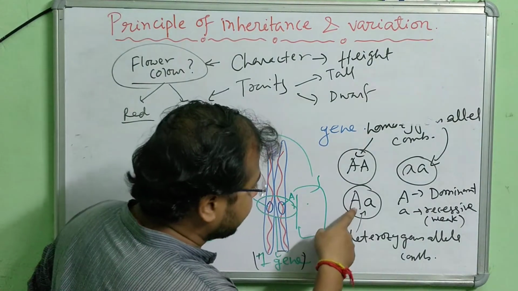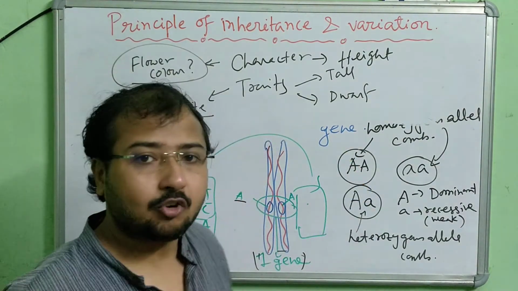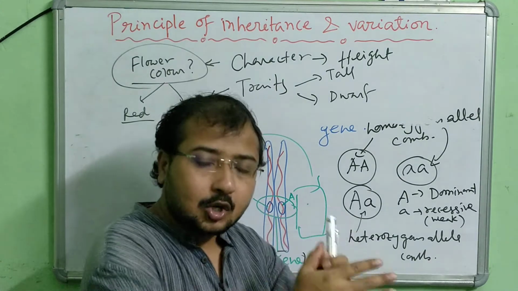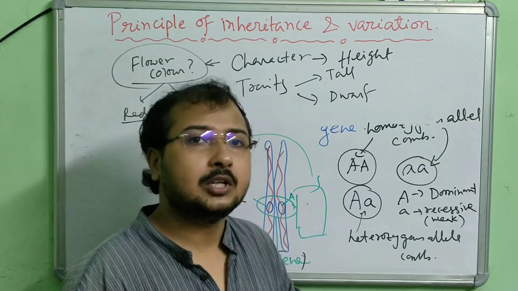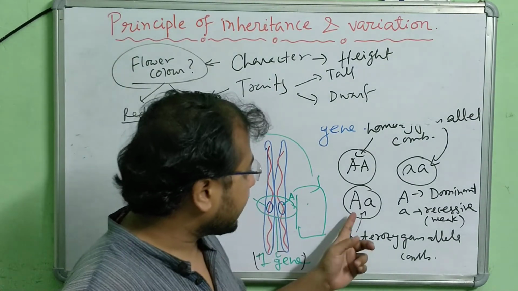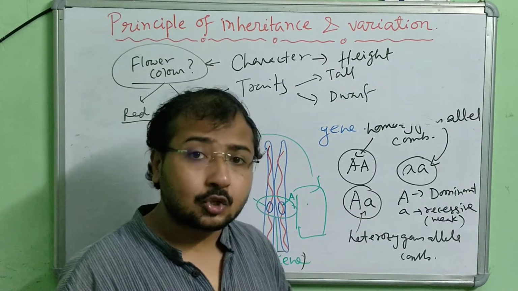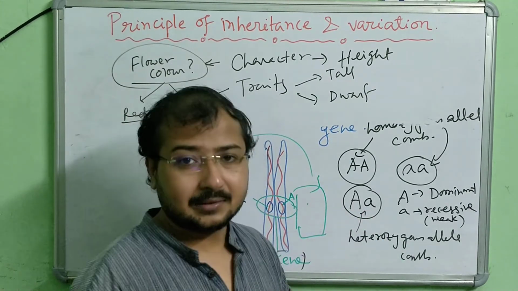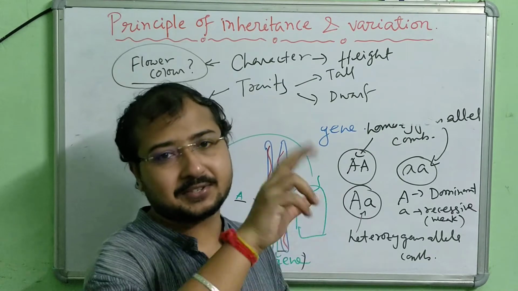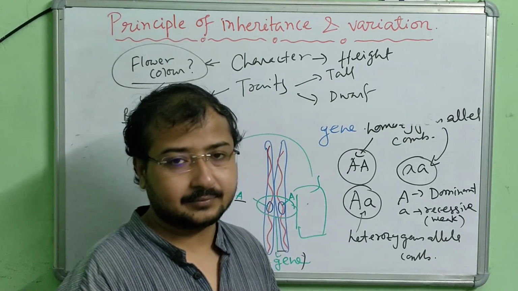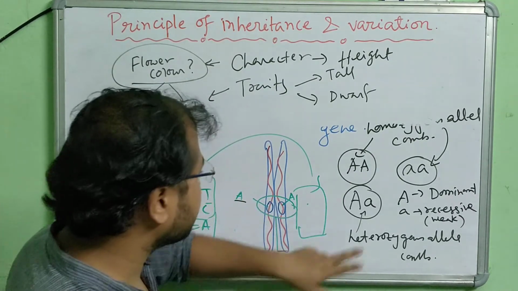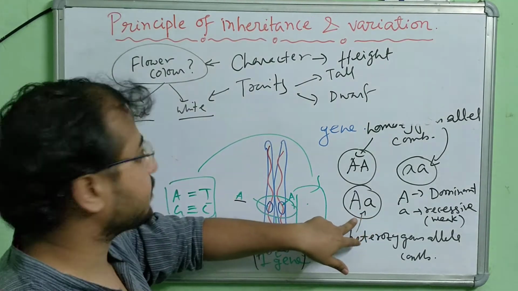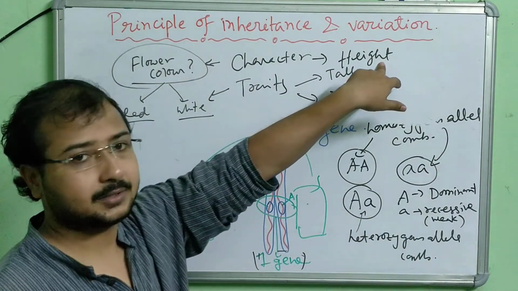Now look at this one, heterozygous allele combination. One capital, one small. It means one dominating allele, one recessive allele. So in this case, what will happen? They are controlling the same character, but two different traits. Suppose this gene is responsible for the character height.